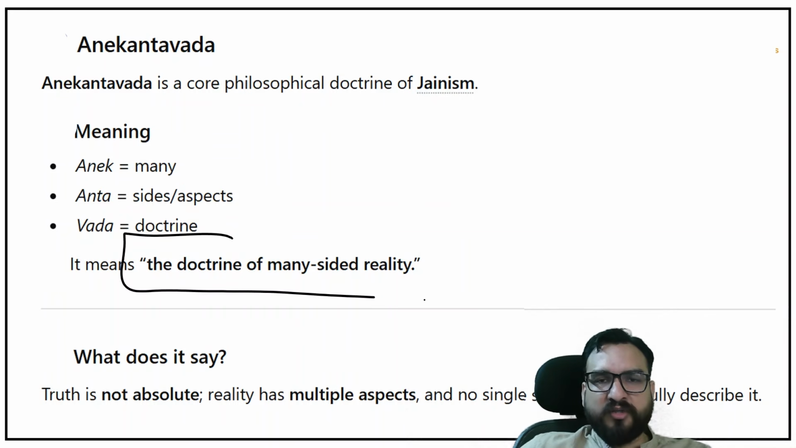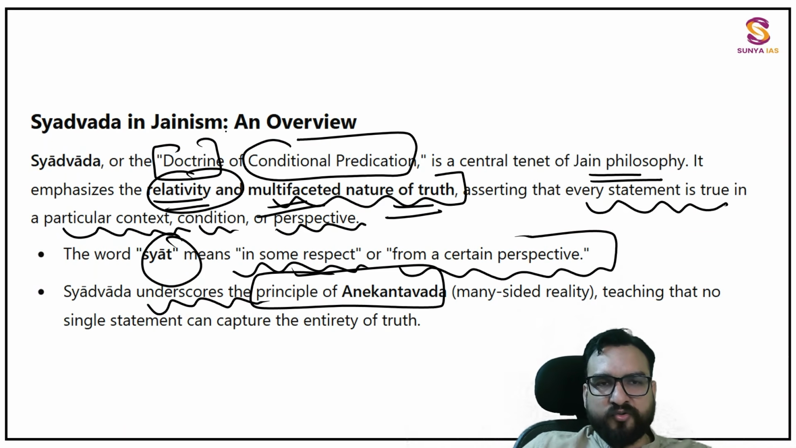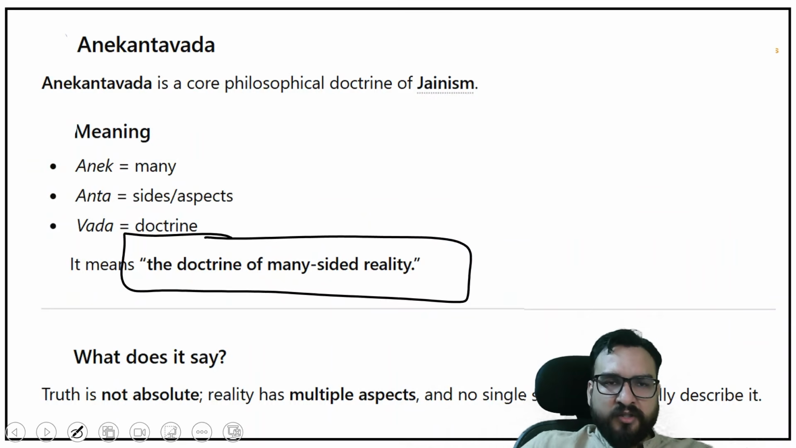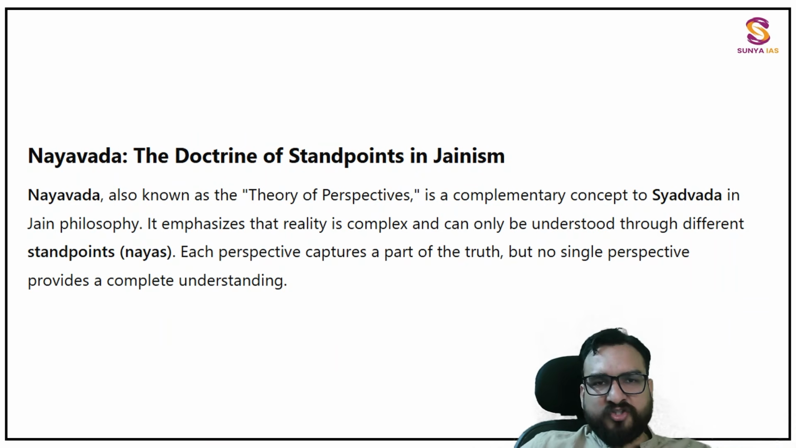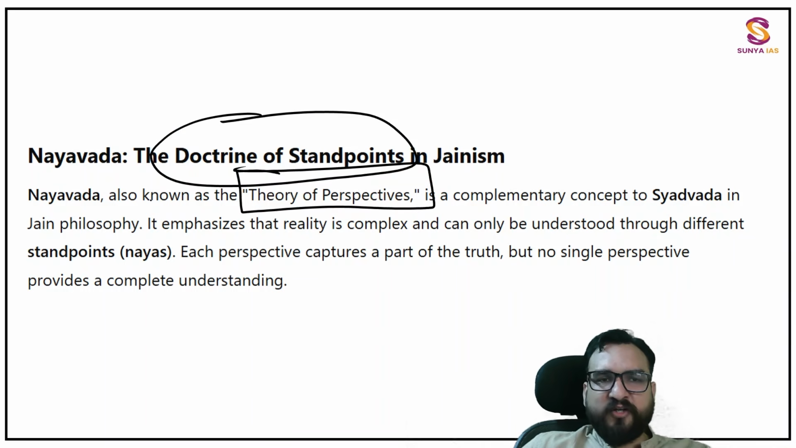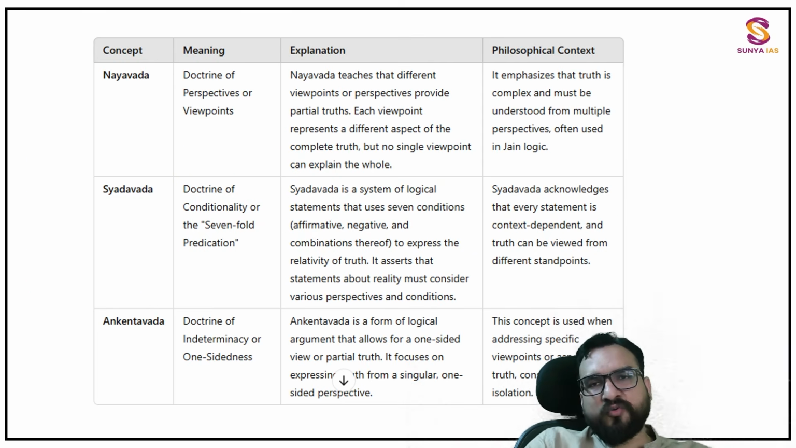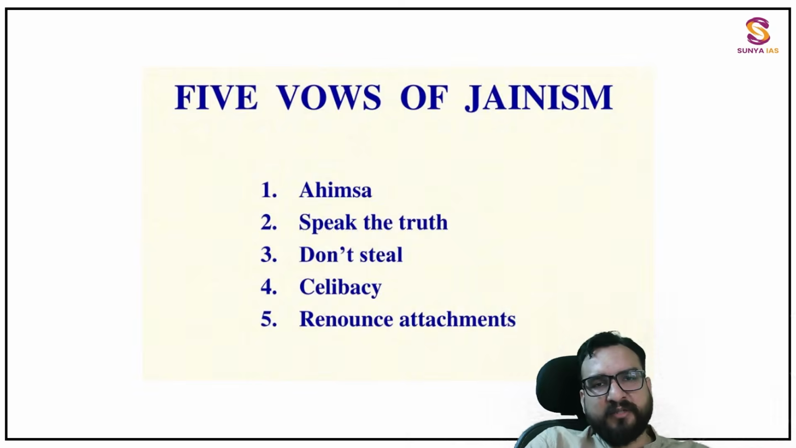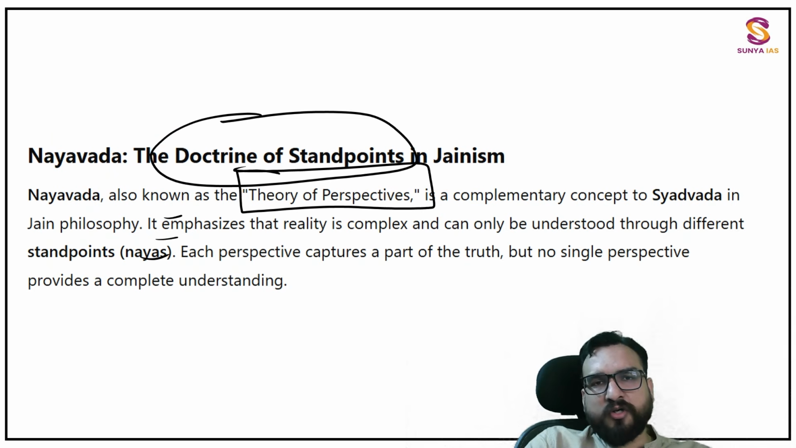These words you have to remember, right? So that when you will be writing, you should know doctrine of conditional predication, doctrine of many-sided reality, and Nayavad is theory of perspectives, or the doctrine of standpoints, you can say. When you read it, you will find again they are talking about the same thing, that no single perspective provides complete understanding. You need different perspectives, right? That is called Naya. It's not Nyaya. Sometimes we say Nyaya, not Naya, guys. Naya means standpoints, right? Okay, so over here I have provided a table as well. You can see this table. So this is one thing which we can call their doctrines.